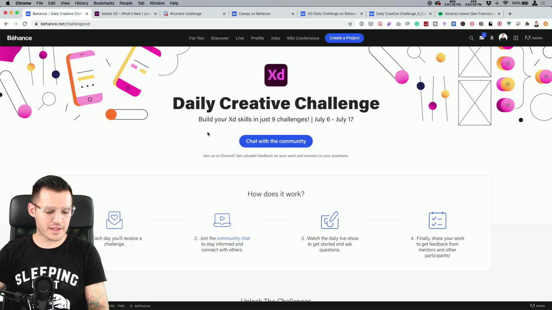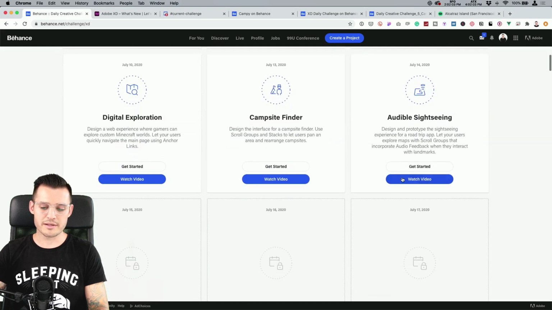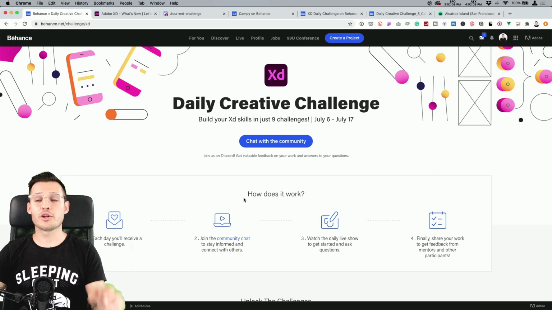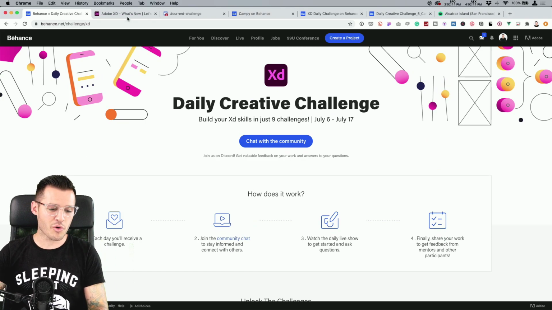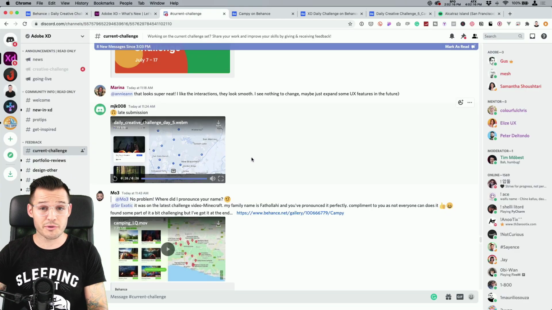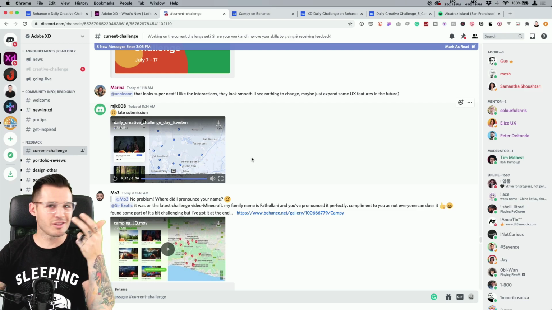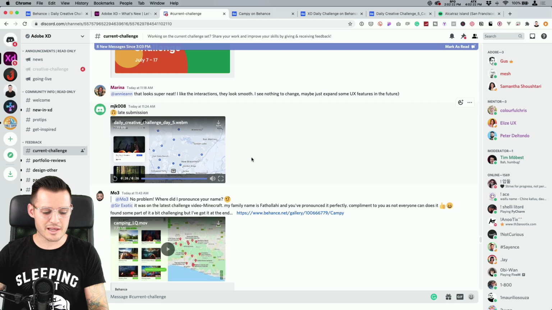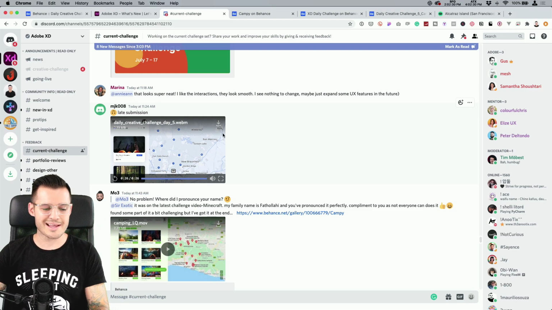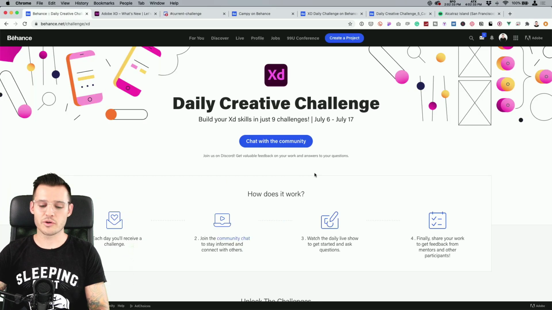Well, you're going to unlock everything each day like that, and you can click on the white button right there, get started, to get the starting file each day for the challenge. Then you're going to join the community chat, not just the live chat, but the Discord. Over here on Discord, we have the Adobe XD server that is over 36,000 creatives. This is where we're going to find friends, feedback, community, and then also constructive criticism, critique of your work. It's also where we're going to be reviewing a bunch of our projects from yesterday. So submit your stuff here as well as on Behance, and then we can take a look at it right here on the live show, which you are currently watching. And then finally, share your work like we just talked about. That's it. That's the Daily Creative Challenge.